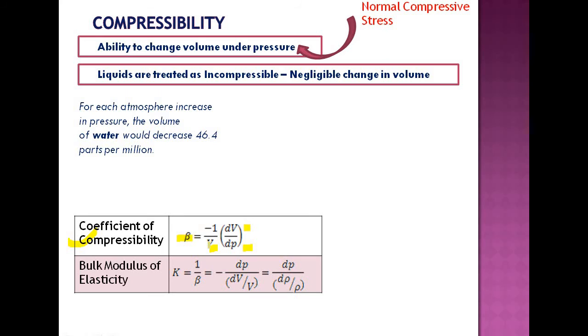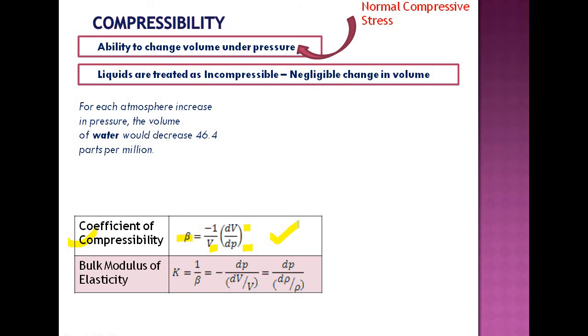So why this minus symbol? Because when pressure is applied, volume decreases. That means when pressure is increased, volume decreases, so the decrease is represented as a negative sign here. So beta is minus 1 by V into dV by dP, or minus 1 by dP into dV by V, that is the incremental change in volume with respect to the original volume. So that is one of the ways in which you can quantify the compressibility.